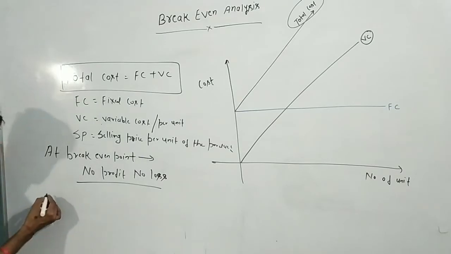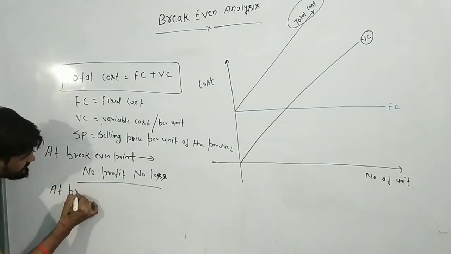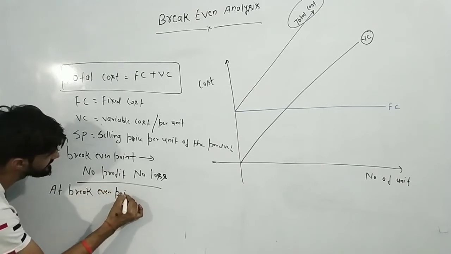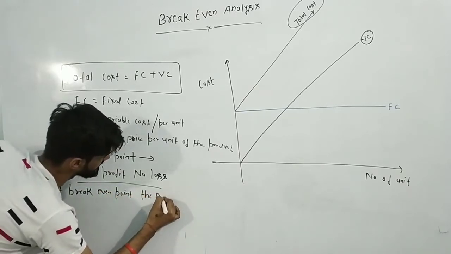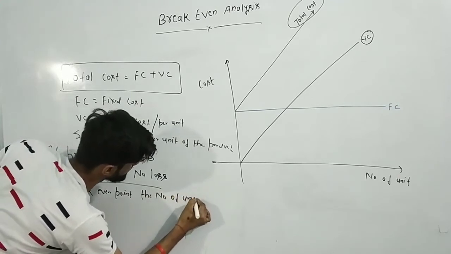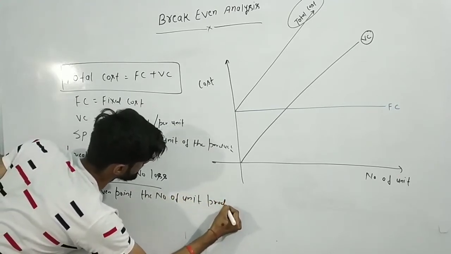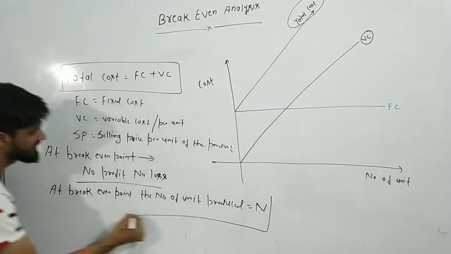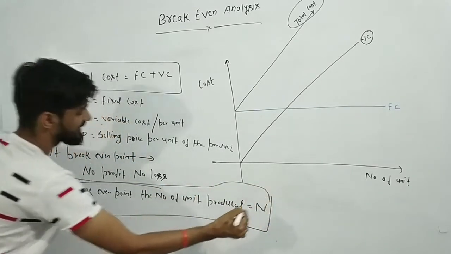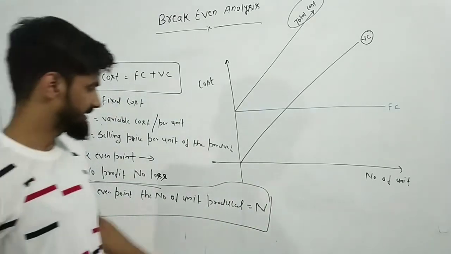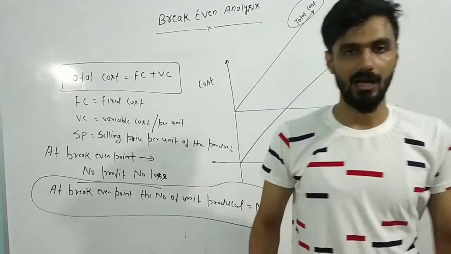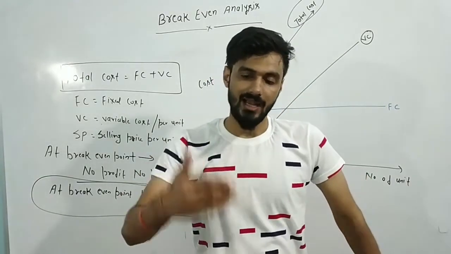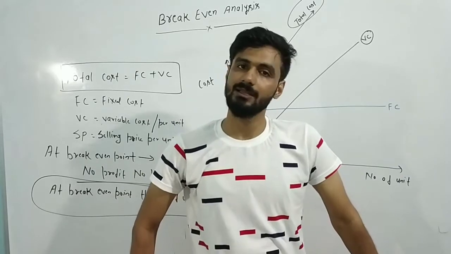I am assuming that at the break-even point, the number of units produced is equal to n. The number of units that is going to be produced is n. At the break-even point, we will be getting n number of units. After that, what will happen? Up to the break-even point, you will be in the loss condition.